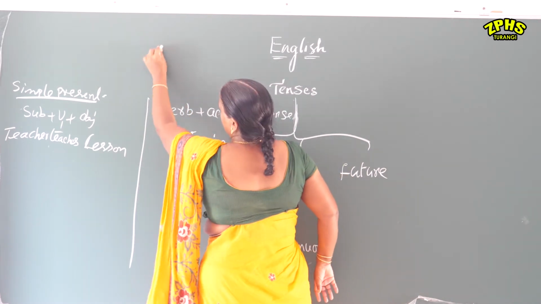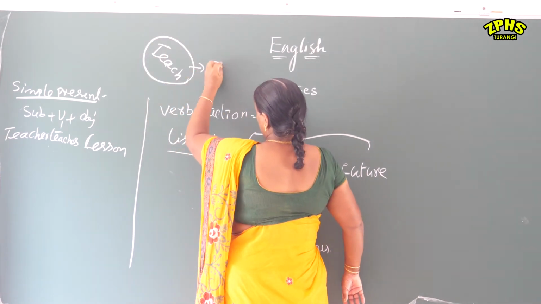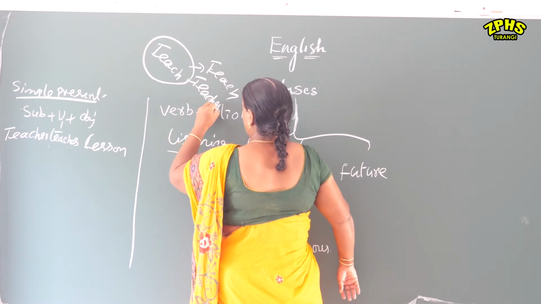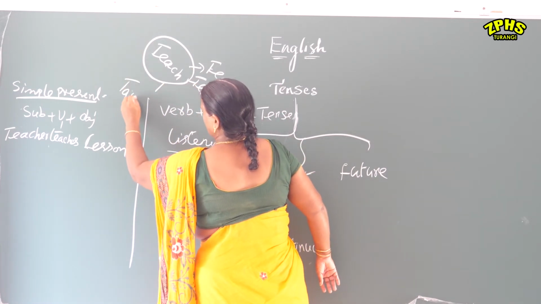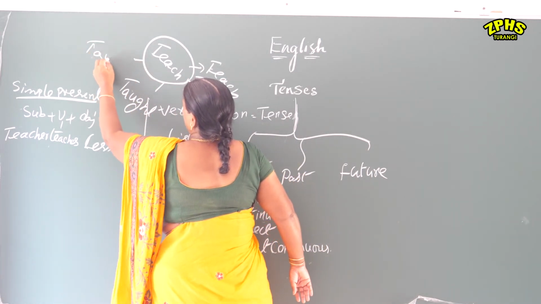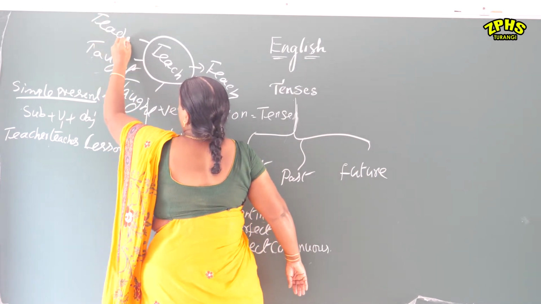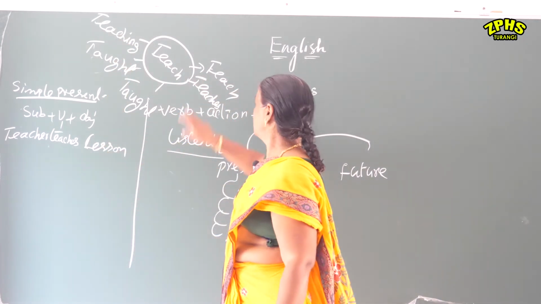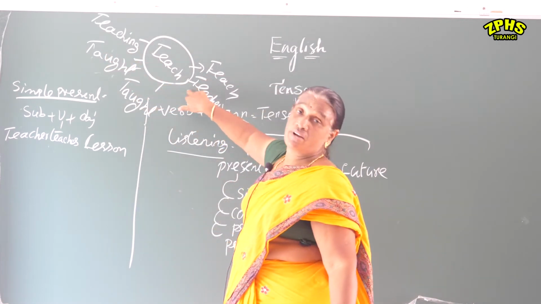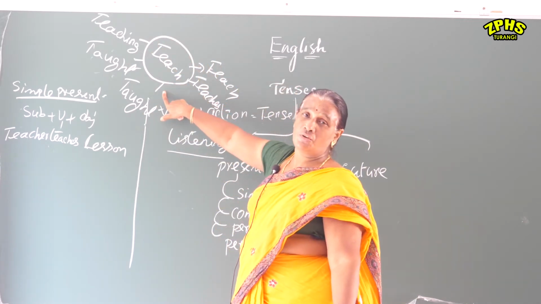For example, here, teach: teach, teaches, taught, taught, teaching. So every verb has 5 forms. We can't make any sentence without using these verb forms.